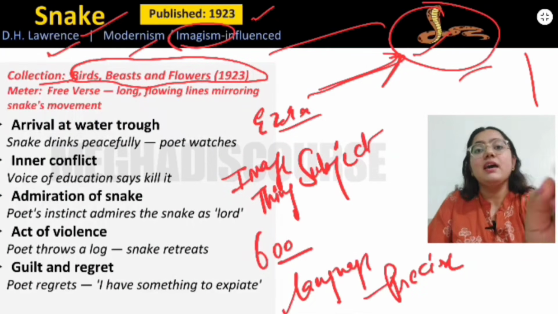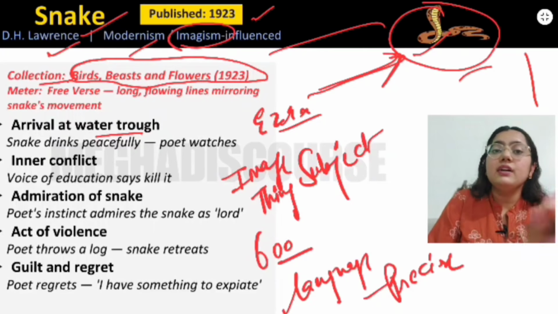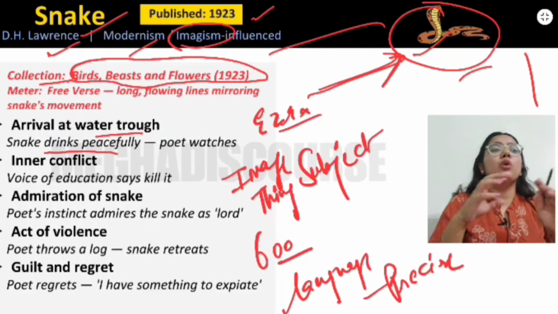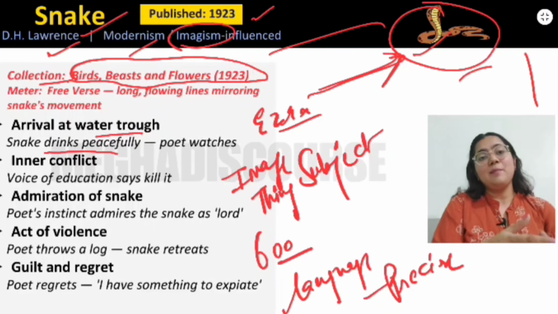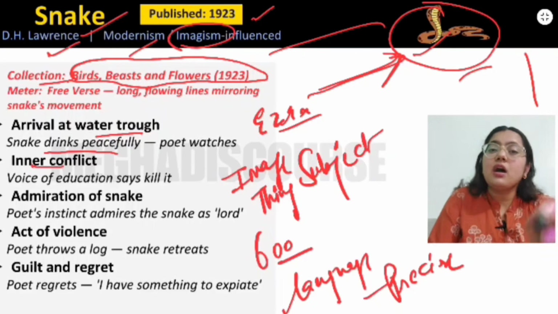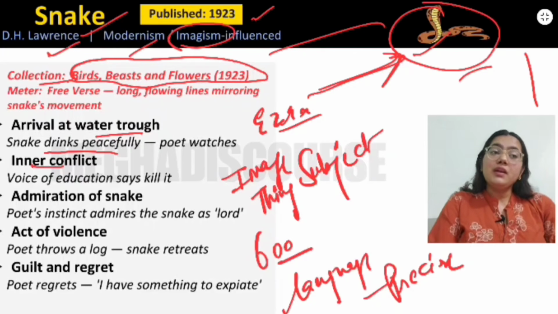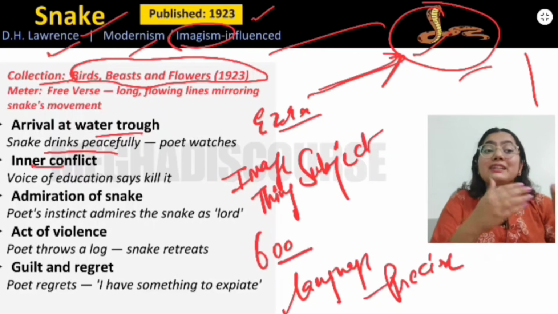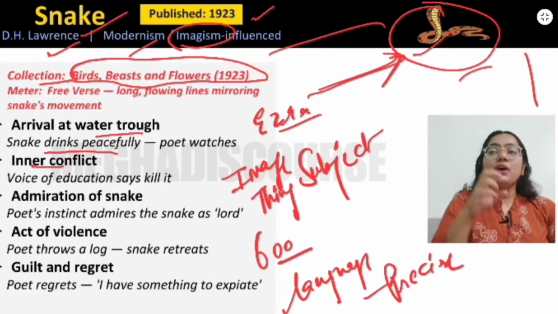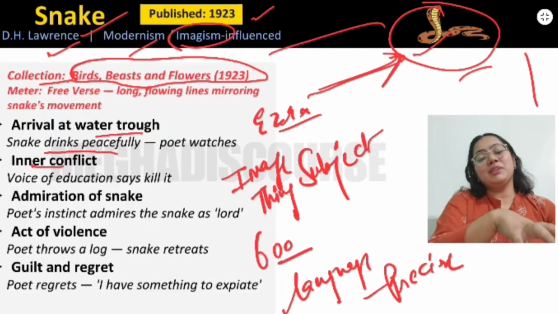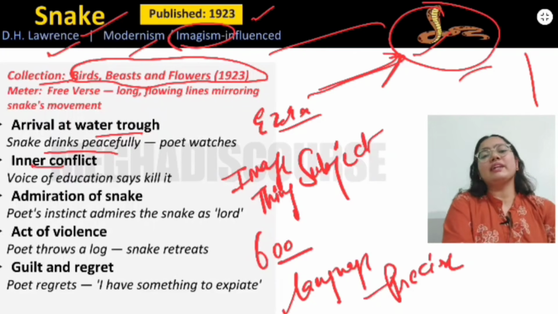So there is this arrival at the water trough. A snake is drinking the water very peacefully, and our speaker is observing that snake. Our poet is watching, and there is a kind of inner conflict now, because he does not want to disturb that snake, because that snake is drinking water. Our poet does not want to disturb the private space of that snake.